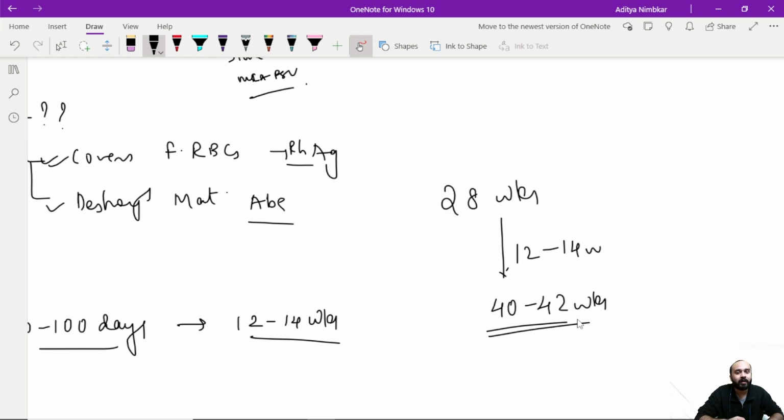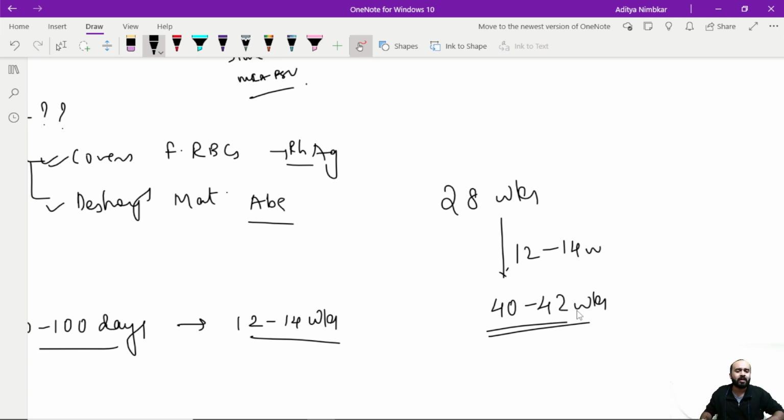Because if your baby is being delivered after or around 40 weeks, which is most likely the case, then the effect of that antenatal anti-D is almost depleted, which is why you need to give it again, because at the time of delivery, maximum amount of anti-D or the maximum amount of fetal RBCs pass into the mother's circulation.